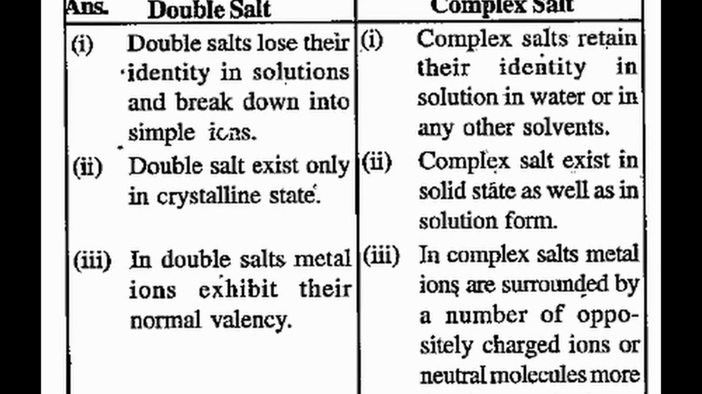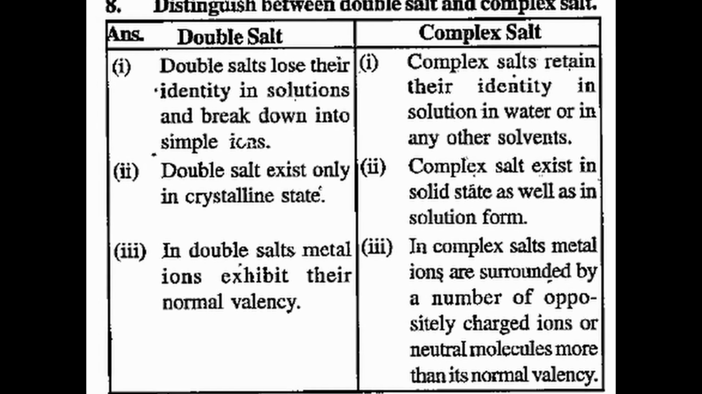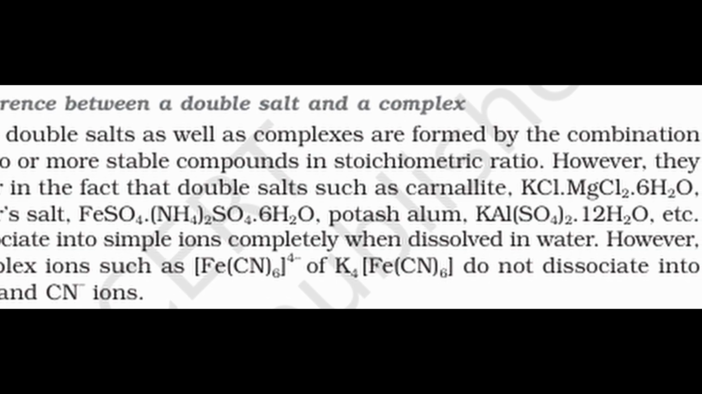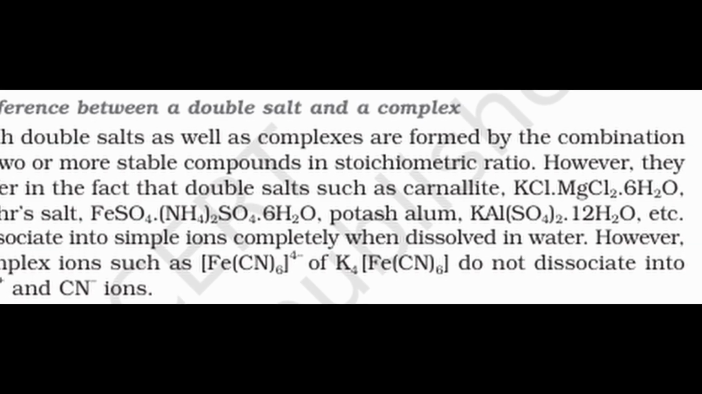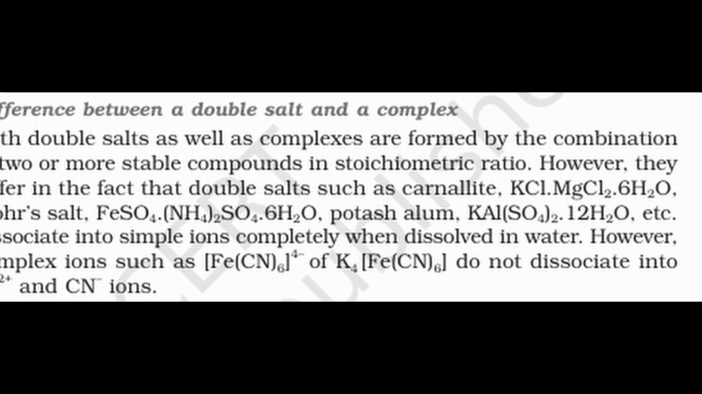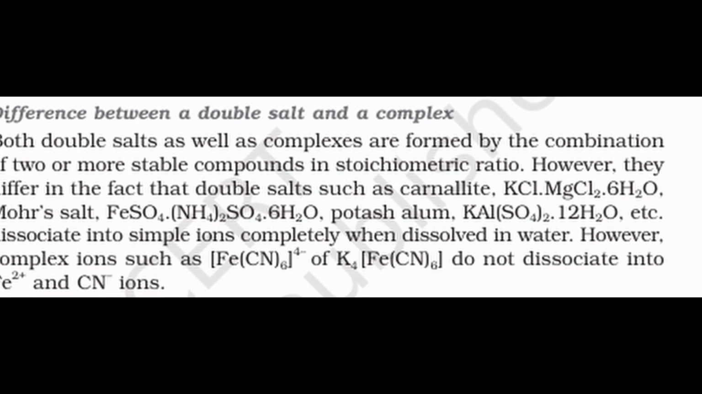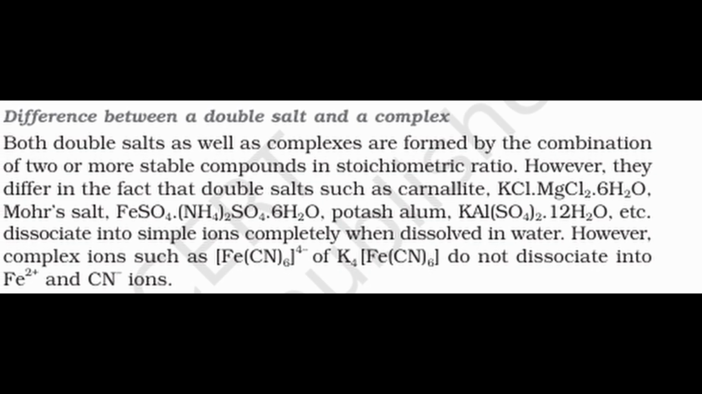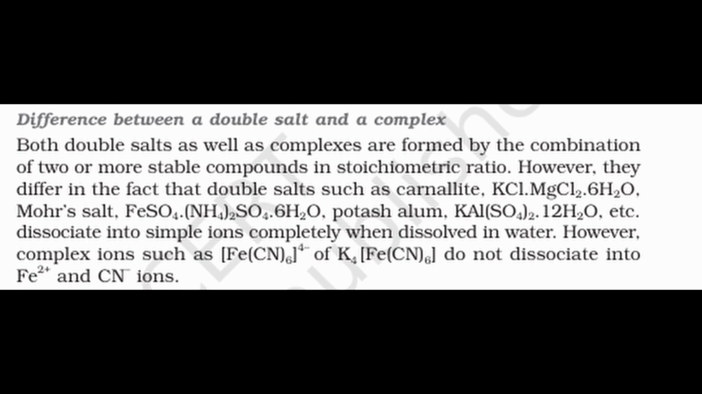Now let's look at the difference between double salt and complex salt. Both double salts as well as complexes are formed by the combination of two or more stable compounds in stoichiometric ratio. However, they differ in the fact that double salts such as carnallite, KCl.MgCl2.6H2O, Mohr salt, FeSO4.(NH4)2SO4.6H2O, potash alum, KAl(SO4)2.12H2O, etc., dissociate into simple ions completely when dissolved in water. However, complex ions such as [Fe(CN)6]4- of K4[Fe(CN)6] do not dissociate into Fe2+ and CN- ions.